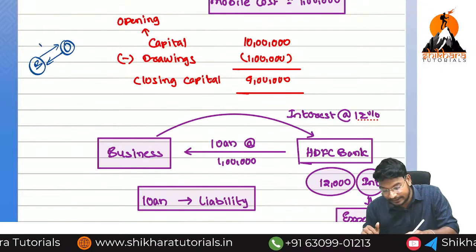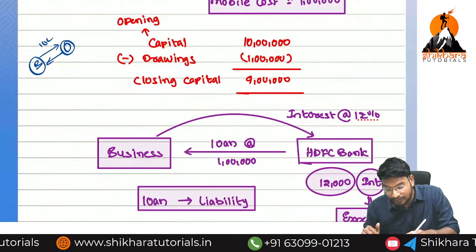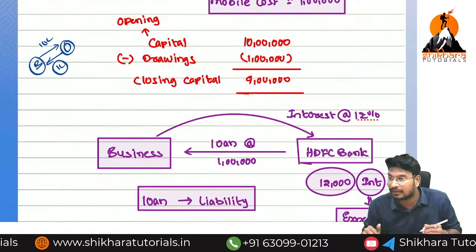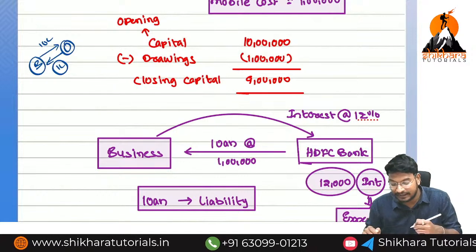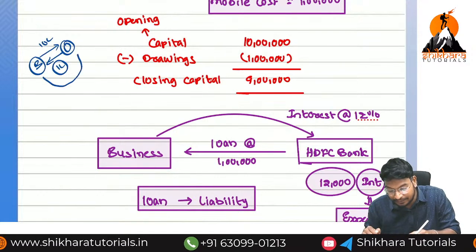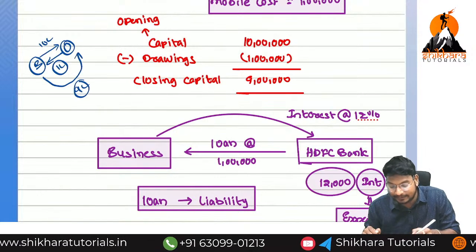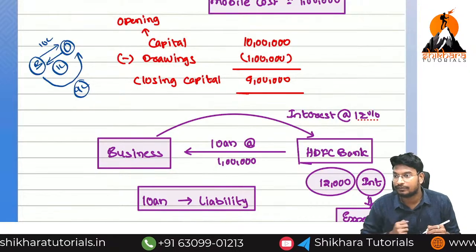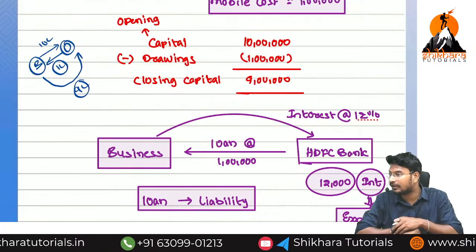Here the 10 lakhs we need to repay. How much amount do we need to collect from the owner? 1 lakh. By way of setting off, how much amount totally do we need to repay now? Only 9 lakhs. If you pay, it is sufficient. So for that reason we are reducing the drawings from the capital.